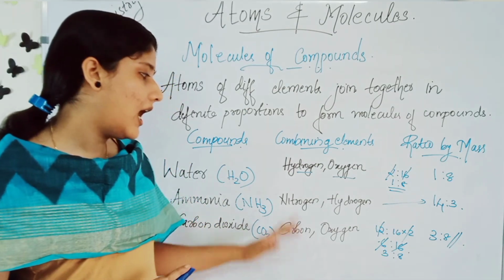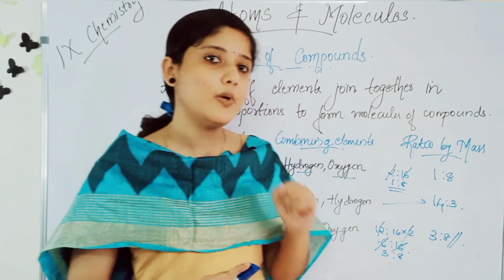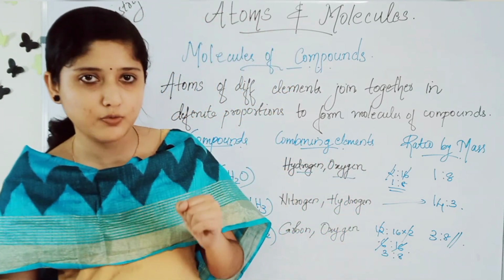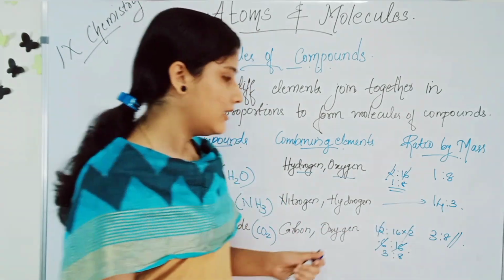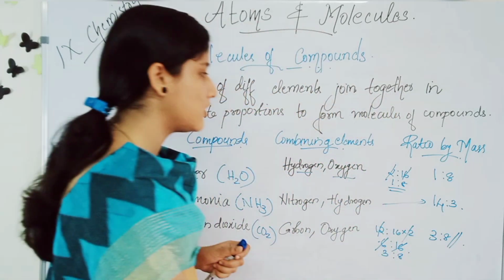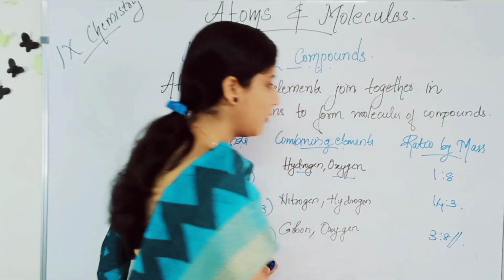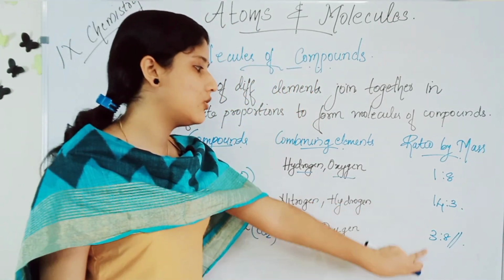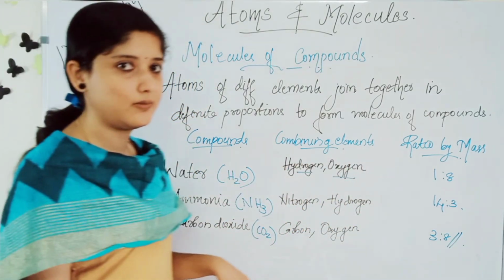Similarly, carbon and oxygen combine to form carbon dioxide in the ratio 3:8. These are the ratios by mass of different elements to form molecules of compounds: 1:8, 14:3 and 3:8 for water, ammonia and carbon dioxide.